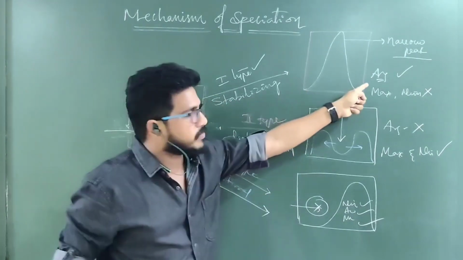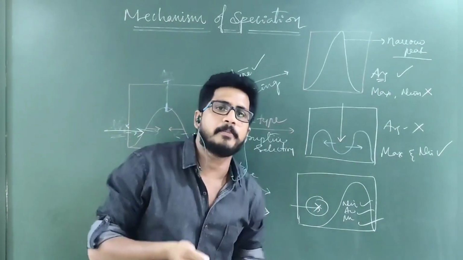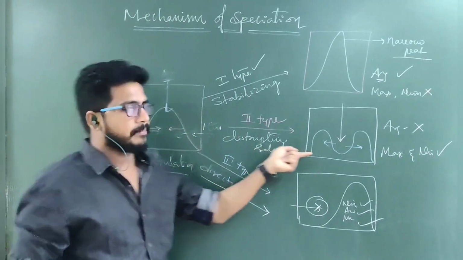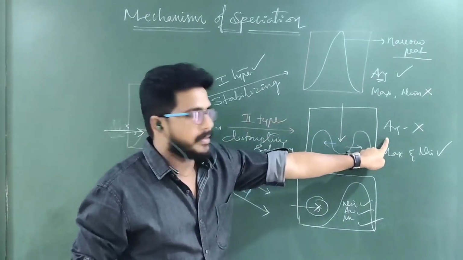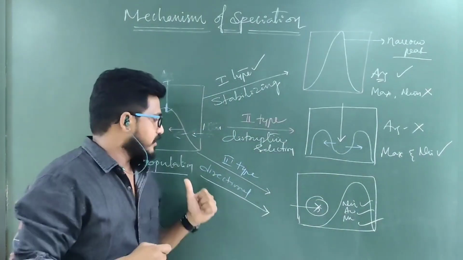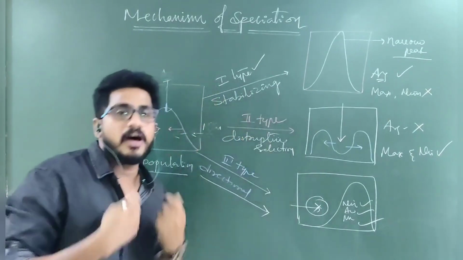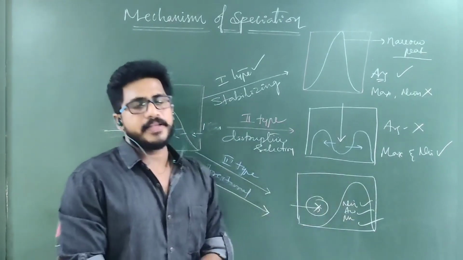In stabilizing, average ones will be selected, and minimum and maximum quality population will be eliminated. Now, in the second case, disrupting, it is opposite to stabilizing. Average individuals will be eliminated, maximum and minimal individuals will be selected. Whereas in the third, nothing is eliminated. Sorry, all are selected, nothing is eliminated, all are selected.